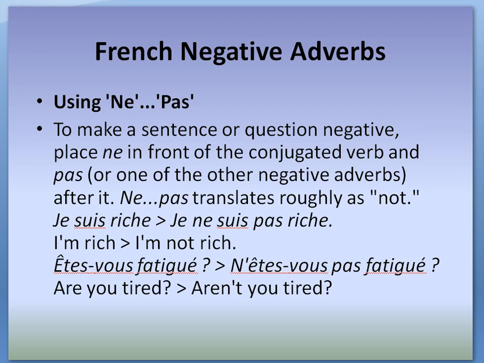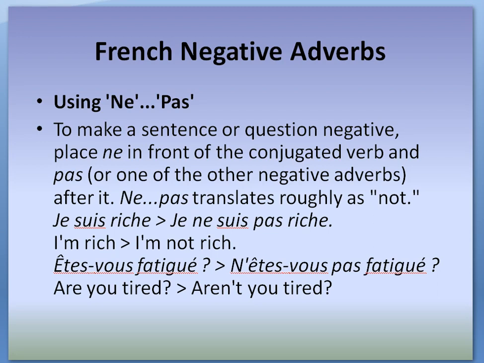For example, je suis riche. Je ne suis pas riche. Suis is the conjugated form of the verb être. Ne is placed before the conjugated verb and pas after the conjugated verb.